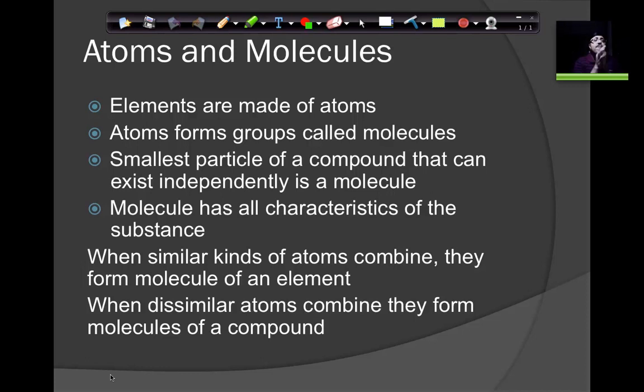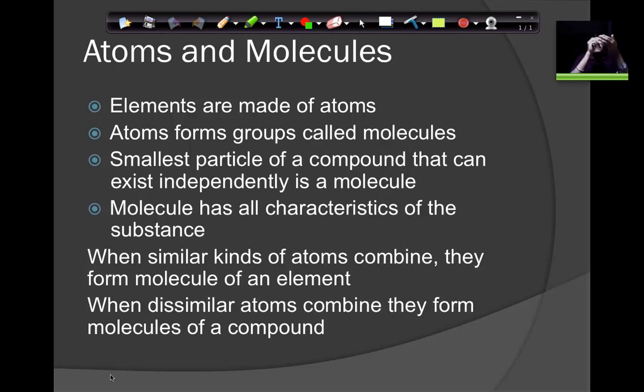If you look at any element like oxygen or nitrogen, inside the oxygen and nitrogen there are a lot of atoms of oxygen and nitrogen. So if I take one balloon and fill it with oxygen, that balloon is full of oxygen gas. And if I look inside the oxygen gas, what it has is millions and millions of atoms of oxygen.